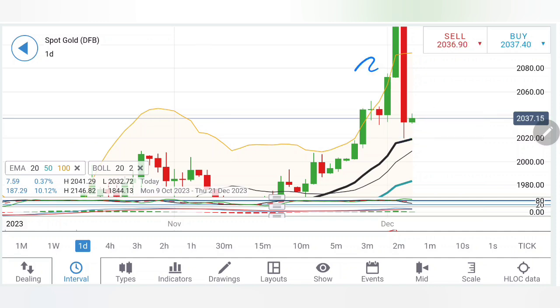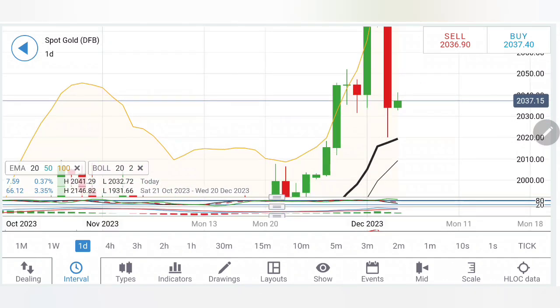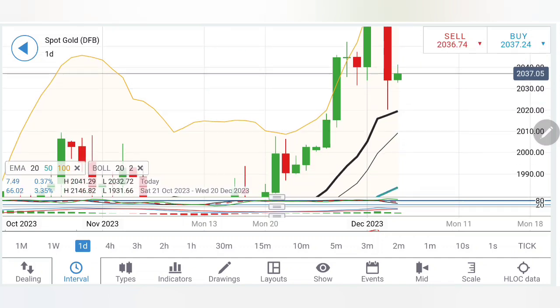And on the downside, I will recommend you to sell here at 2030, or when you see the price staying below 2030. Remember, by that time there will be a stronger wick on the upside, and then once the move starts on the downside, there is a probability that the 2020 level should give major support. So below 2030, we can look forward to 2026 and 2020 as the first and second support levels. And once it drops below 2020, we are certainly going to look forward to a further major drop towards 2010 and below levels. So be careful here.